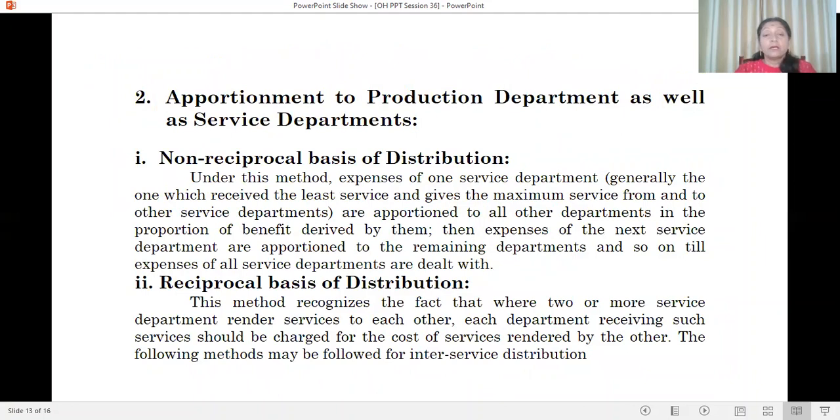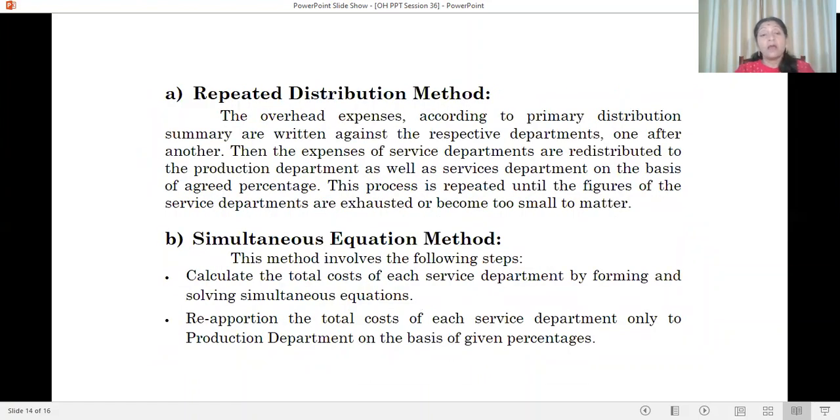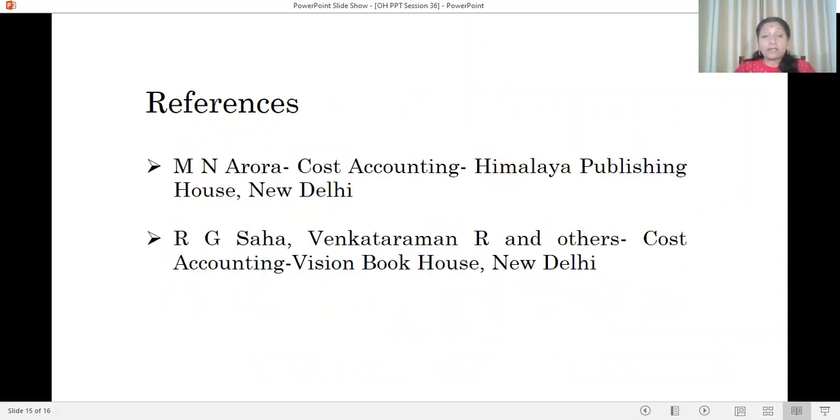In apportionment to production departments as well as service departments, there are various methods: non-reciprocal basis of distribution and reciprocal basis of distribution. Under the reciprocal basis there are two types, the repeated distribution method and the simultaneous equation method. The references given are M.N. Arora, Cost Accounting, Himalaya Publishing House, New Delhi, and R.G. Saha and others, Cost Accounting, Vision Book House, New Delhi.